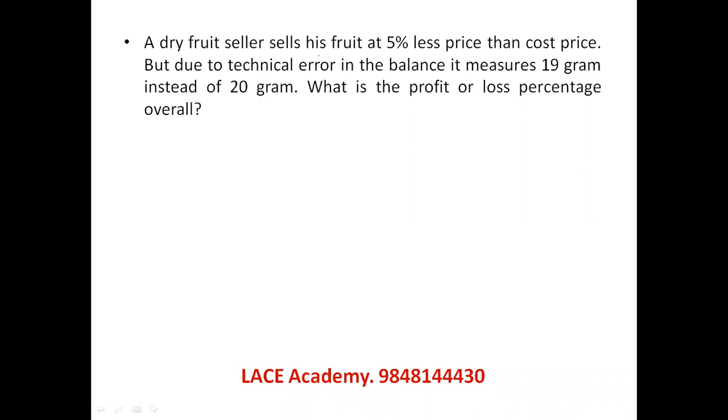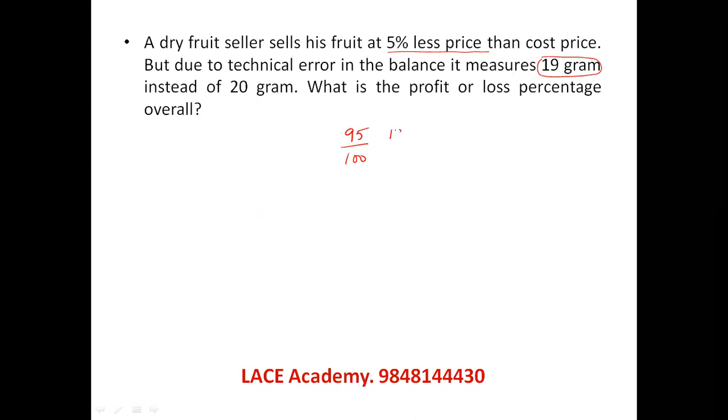A dry fruit seller sells his fruit at 5% less price than the cost price. Due to a technical error, the balance measures 20 grams as 19 grams. So his overall loss is a 5% lesser price, 95 by 100. It's measuring 20 grams as 19 grams, so he's giving out 20 grams to the customer, but he's thinking he's giving only 19 grams. So he's getting another loss here.